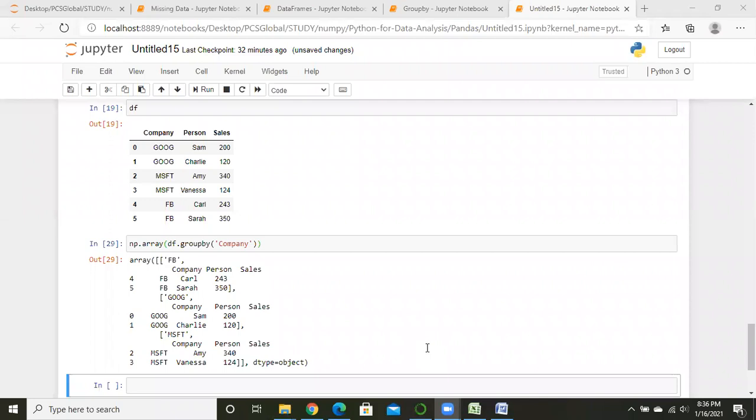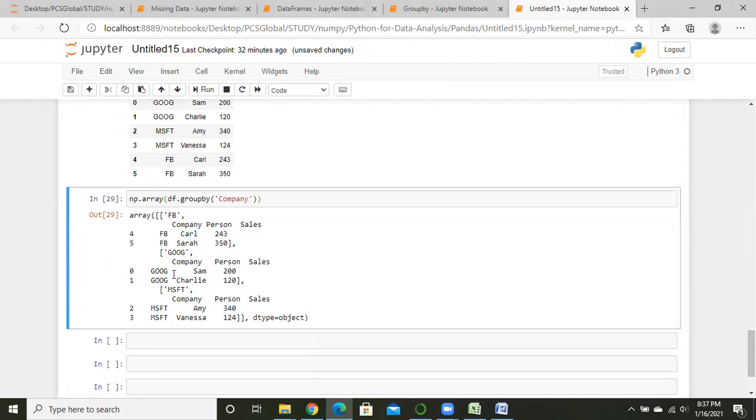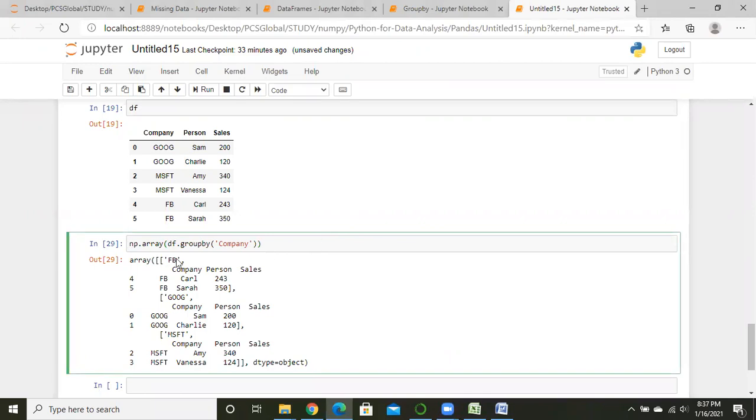So guys, see the group by. Group by means we want to retrieve the value differently for Facebook, differently for Google, and differently for Microsoft. So what we have to write is numpy.array, and you have to put that group by through company. We can change the company to person also.